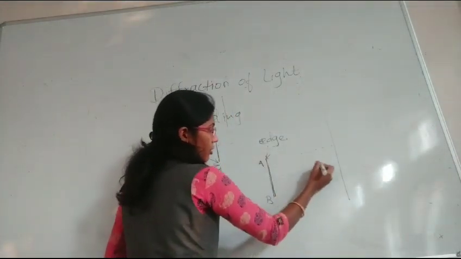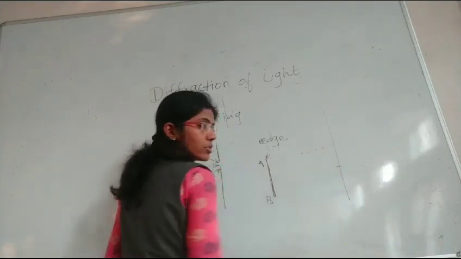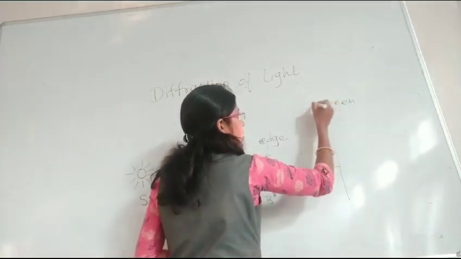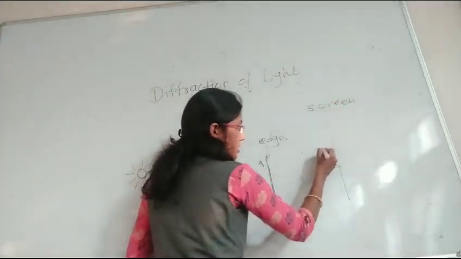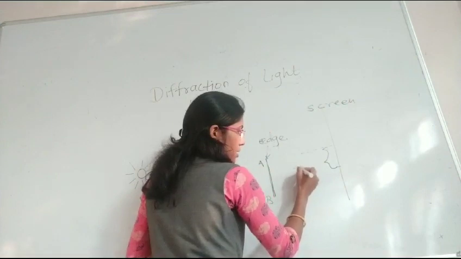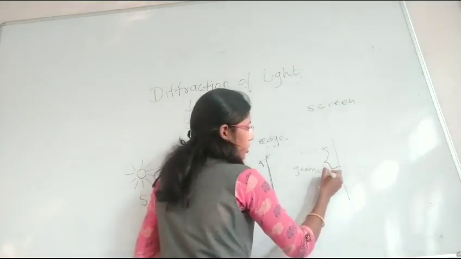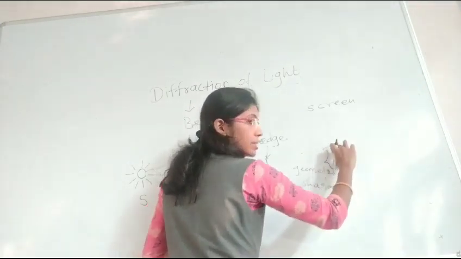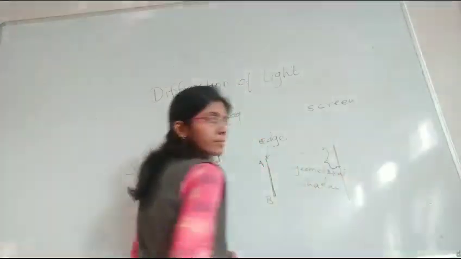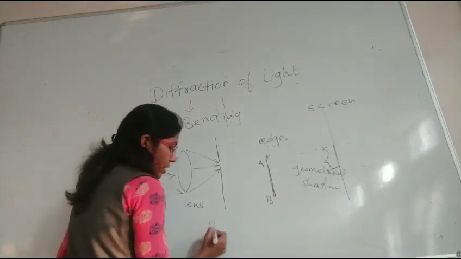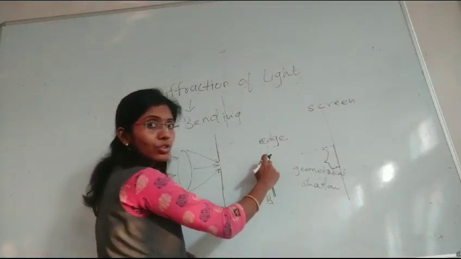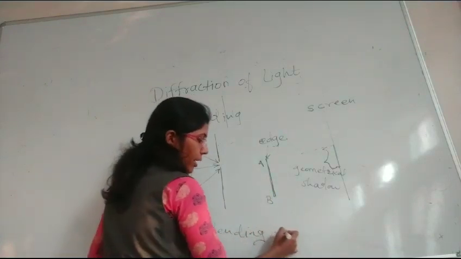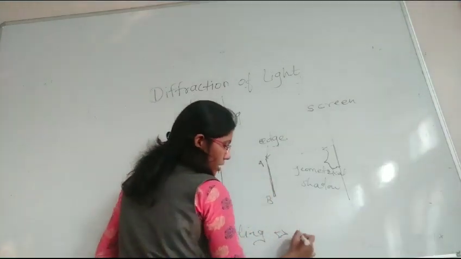If there is bending of light and a shadow is obtained on the screen, then this total part is known as the geometrical shadow, which is obtained on the screen. This is nothing but the bending of light at the edge of the obstacle, and this bending is known as diffraction.